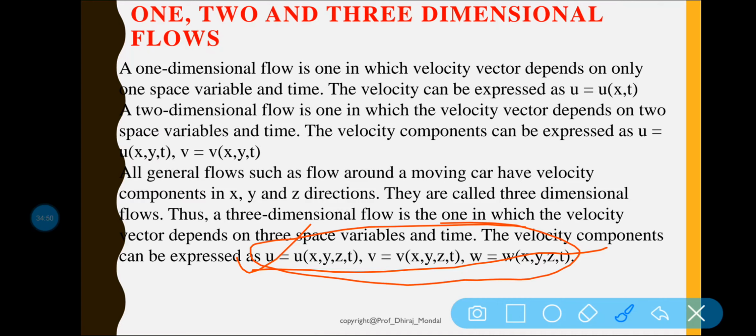Before that, let us discuss the rate of flow or discharge. What do you mean by rate of flow or discharge? Basically, rate of flow or discharge is defined as the quantity of fluid flowing per second through a section of a pipe or a channel.